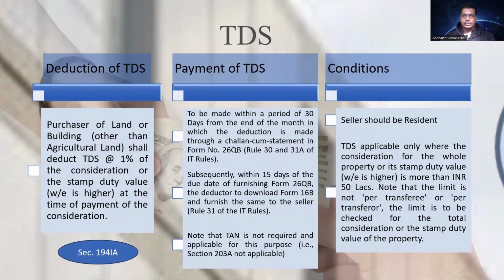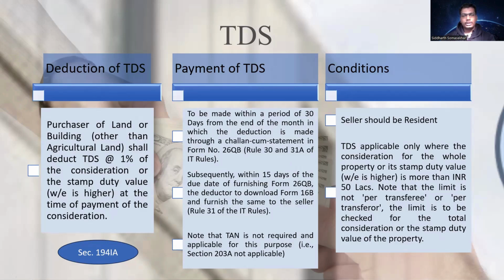Now, you deducted TDS of 1%. Now, when should it be paid to the central government? Usually, TDS is paid for businesses and companies within 7 days from the end of the month. But in case of 194IA, TDS on house property has to be paid within 30 days from the end of the month in which a deduction is made, by way of a challan cum statement of Form 26QB. Rule 30 and 31A talk about it.